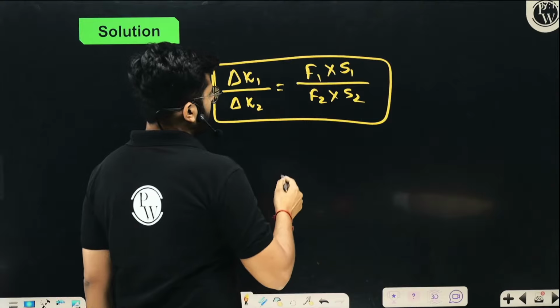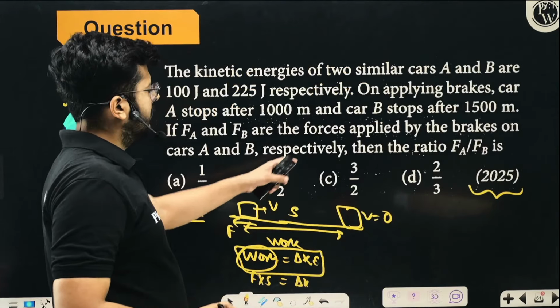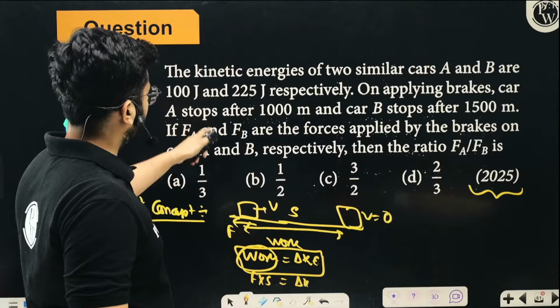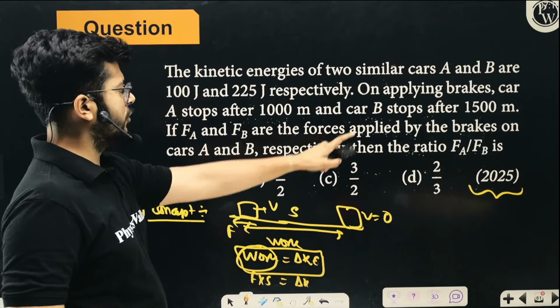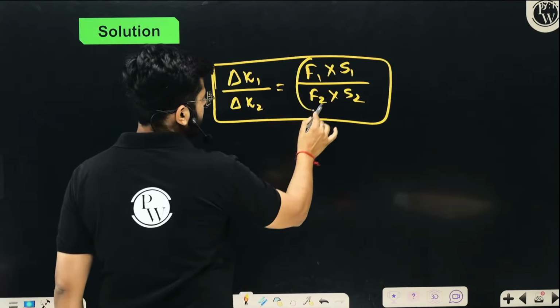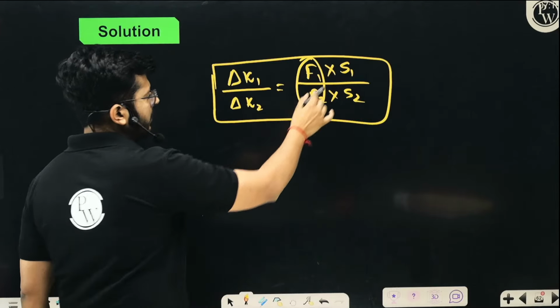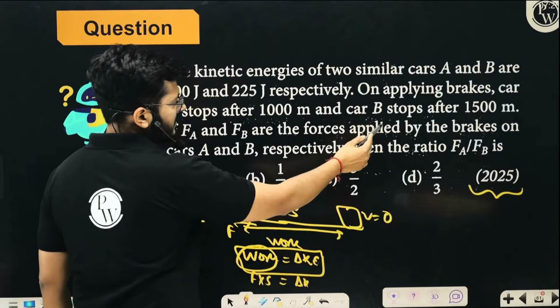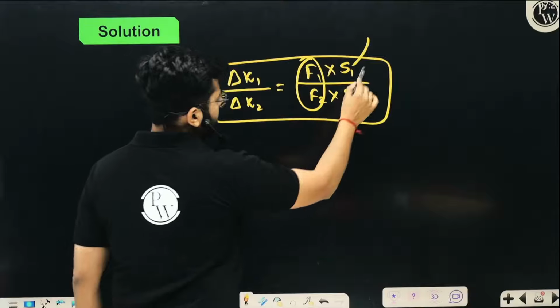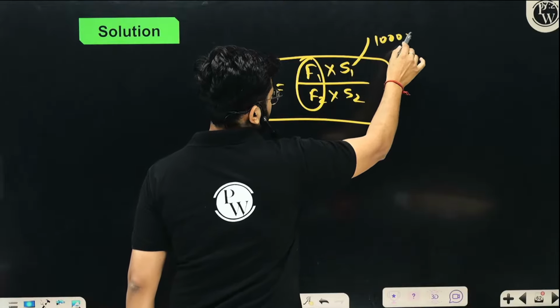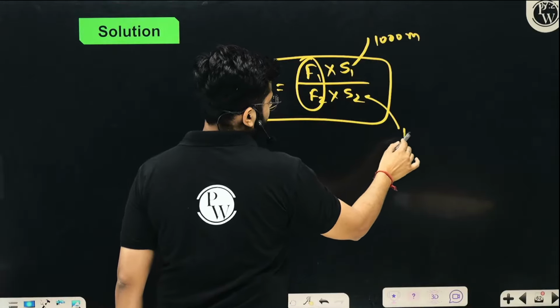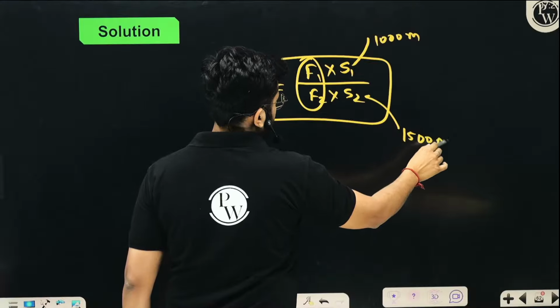Okay. So put the values over here, right? The ratio of FA and FB you have to find out. First car has a stopping distance S1 of 1000 meters. The second car has a stopping distance of 1500 meters, right?